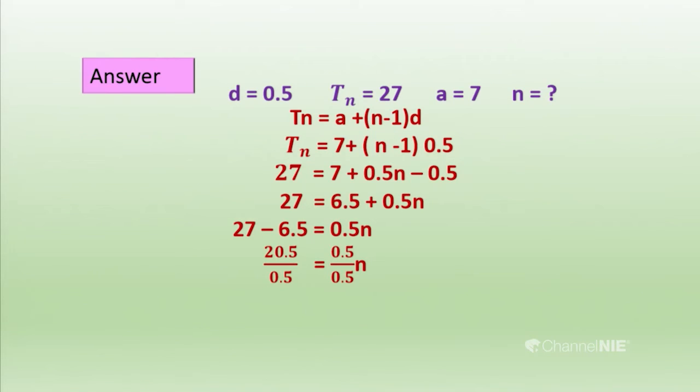Then we have to find n. To get n, we should divide both sides by 0.5. Then we get the answer n equals 41. But you know, in here you have to practice dividing decimal numbers by decimal numbers. So you should practice them. If you don't know the method, you should practice. You may learn them in grade 8. So, I think you know those things. The answer is n equals 41. Okay, the number of terms of that progression is 41.